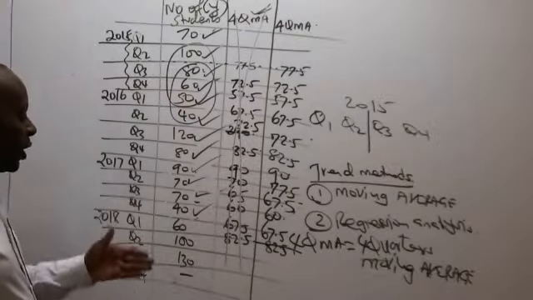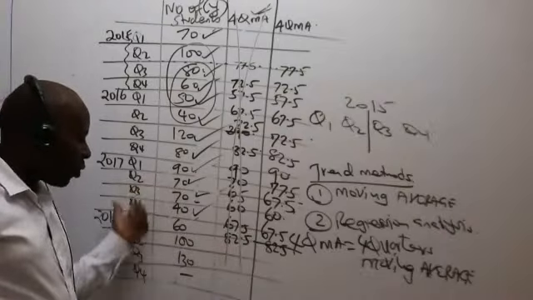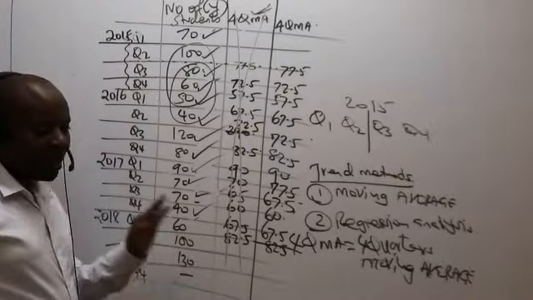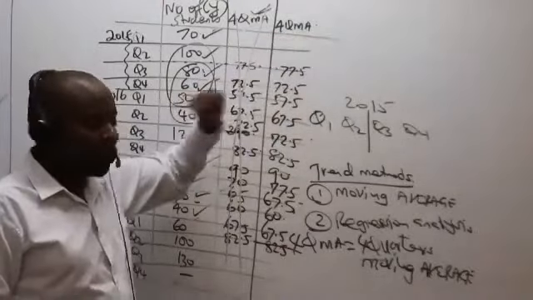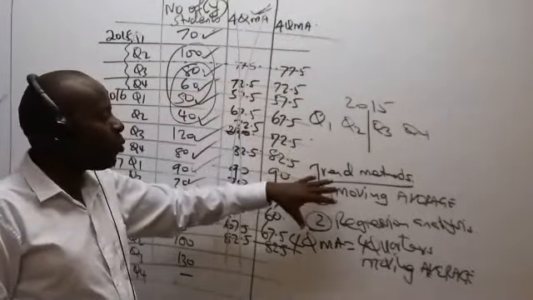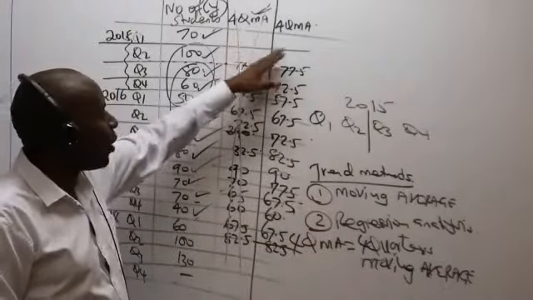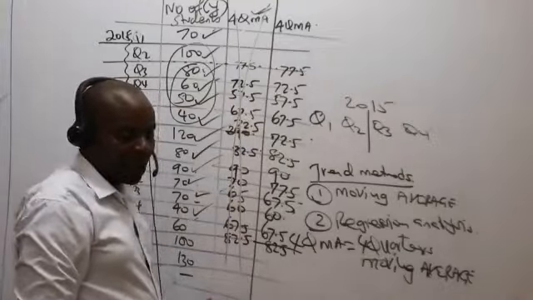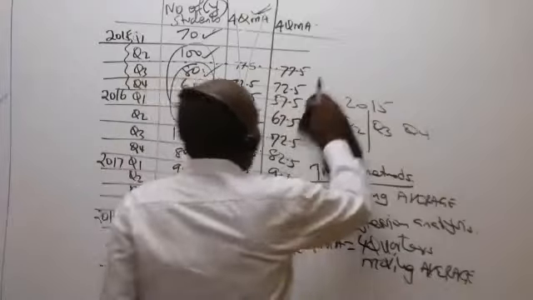So now we have reached the dead end. Why? Because we can't get a 4-quarter moving average using just 3 numbers. These are 3 numbers. Now we stop there. But now, ladies and gentlemen, we can't call this the trend. We've said one of the ways of getting the trend is the moving averages, but we can't call this the trend. Why? Because we have figures that are hanging. So now we need to correct that.